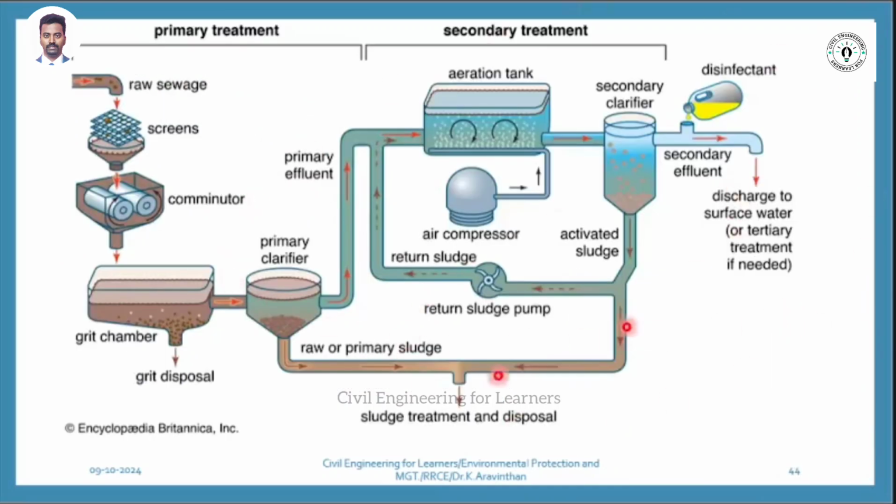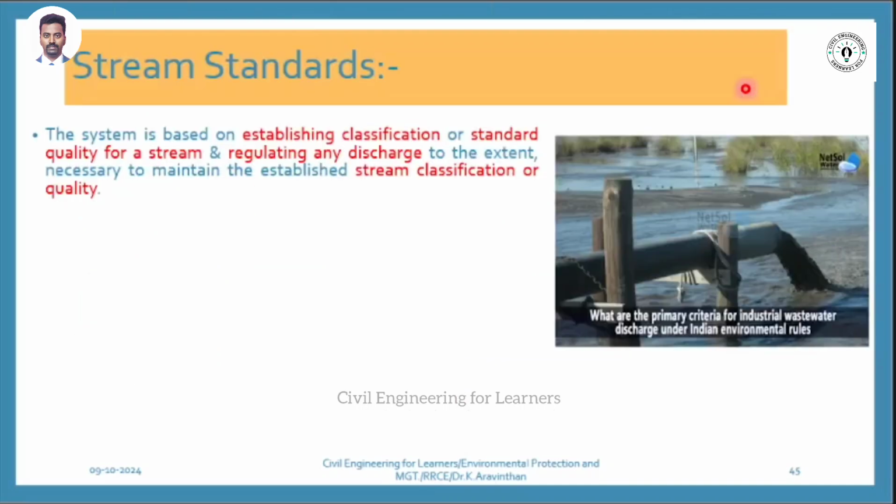Now these are the primary treatment items they do. Can you see this grit chamber? This is what I have explained earlier. A raw sludge will come. Primary and secondary treatment will be there. Before discharging, they will do disinfection. Yes. Then stream. What do you mean by effluent and stream? Industrial waste is called effluent. Stream is called what? River. Stream is called a river course.